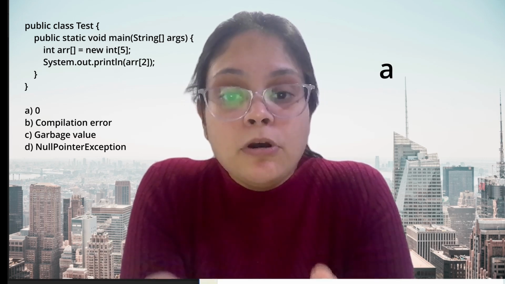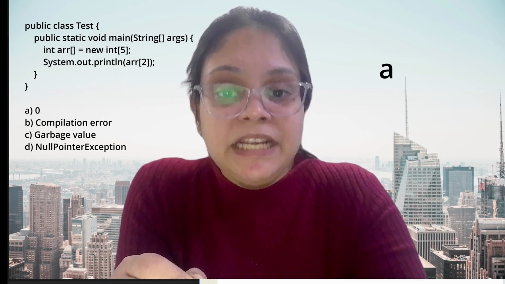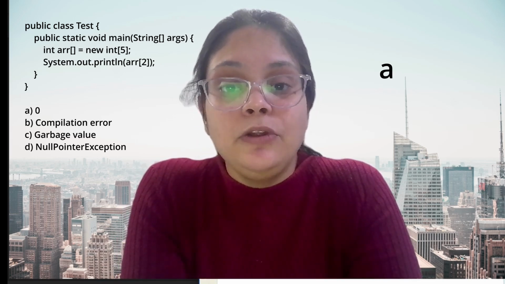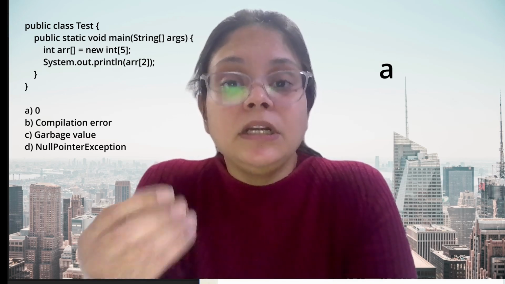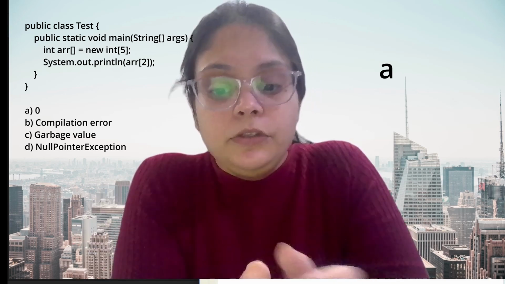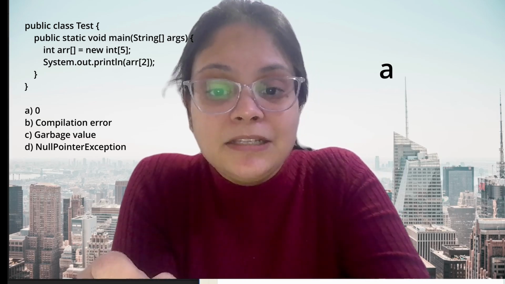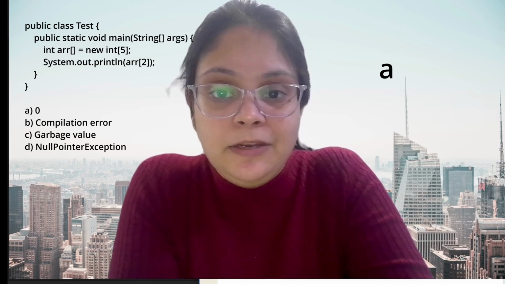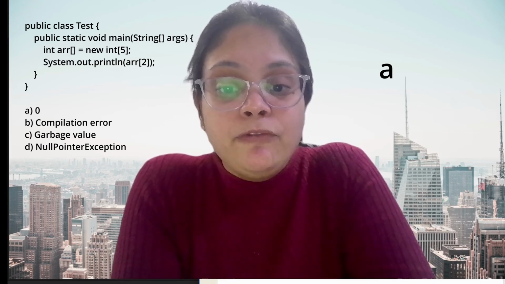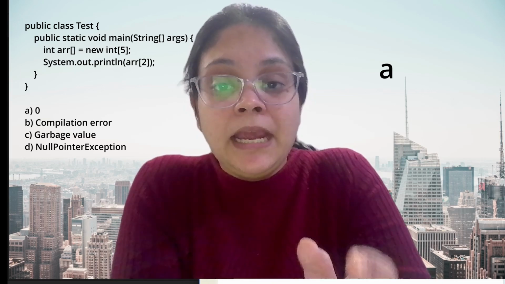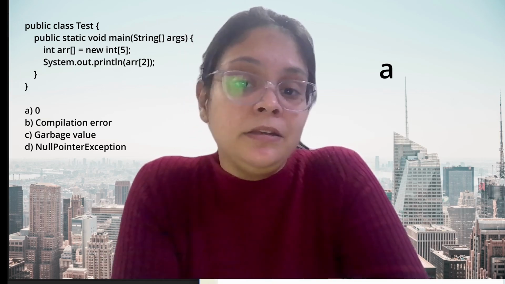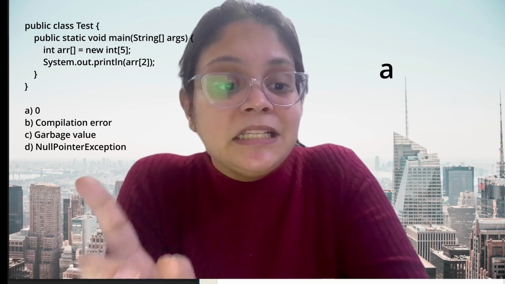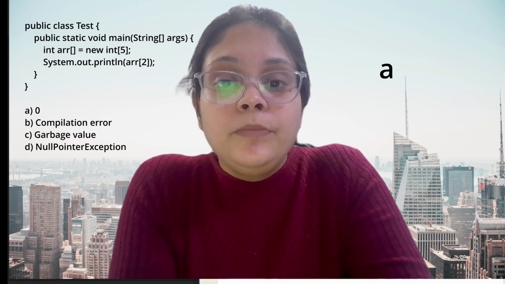Okay, why? Because the default values of the integer arrays will be giving all the elements as the value of 0. So that is based on the type of the data you are using in the arrays. So guys, default values here are based on the data type. If you are using integer, the default value will be 0. If you are using double, the default value will be 0.0, and in case you are using booleans, it will be taking the default value as false. Depending on the type of the data you are keeping in your arrays, it is never having the garbage value in that.